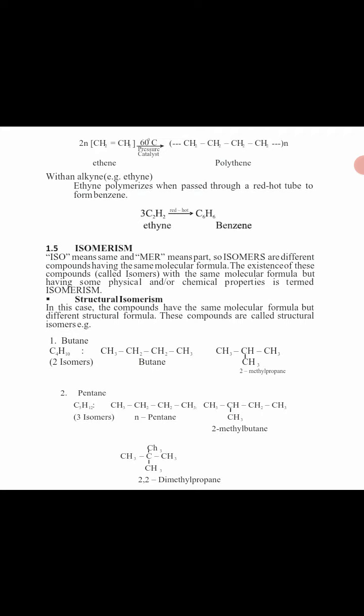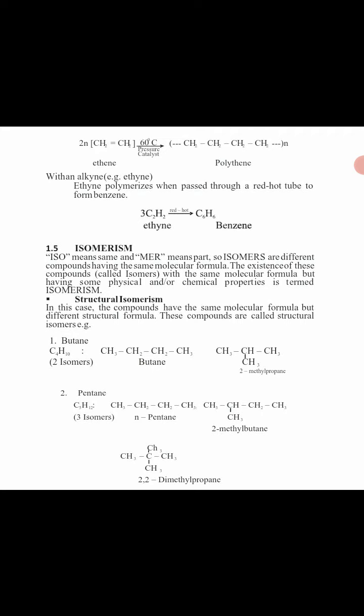So the types of isomerism: we have structural isomerism. In this case, the compounds have the same molecular formula but different structural formula. And we see butane there, C4H10. The first isomer is butane itself: CH3, CH2, CH2, CH3. They've broken down the C4H10. If you want to break down an alkane, how do you start? First of all, you write the number of C's it has. Then you put an arrow in front of the C, under the C, and above the C. You're going to have CH3, CH2, CH2, and CH3.